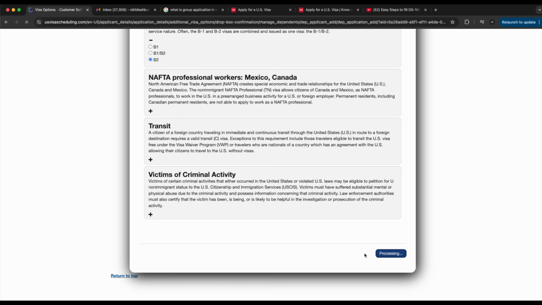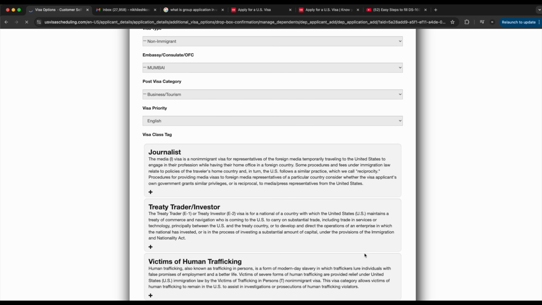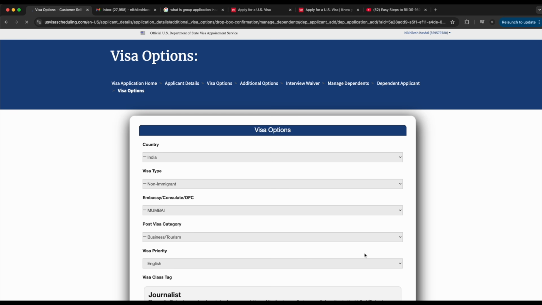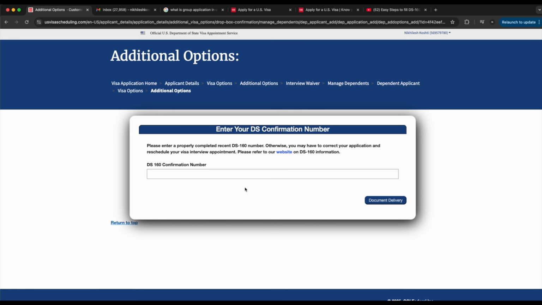So let's add the additional visa option. So you have added everything: your dependent name, surname, passport details, and what visa they are applying for, basically B2 if you both are traveling for a US tourist visa. Along with this, here we need to add the DS-160 confirmation form of that dependent as well. So let me apply that, and then we will select document delivery.